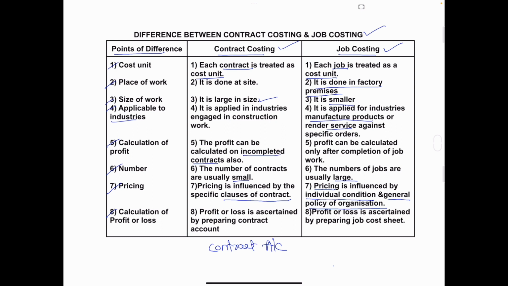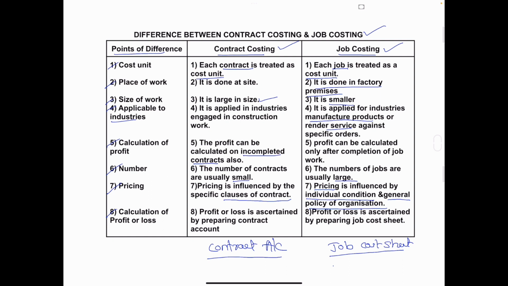We have to prepare the contract account to find out the profit or loss on each contract. In job costing, what do we have to do? We have to prepare the job cost sheet. We have already solved a problem on this topic. In job costing, we prepare the job cost sheet to find out the profit or loss on each job.